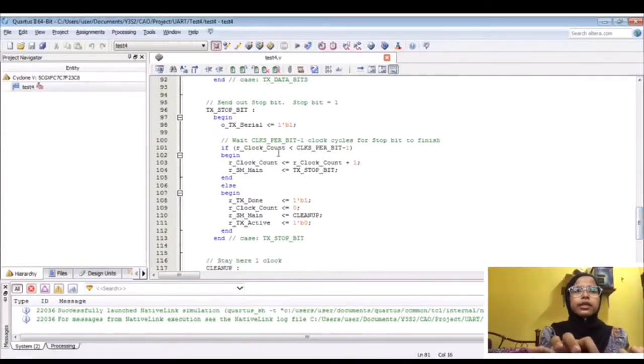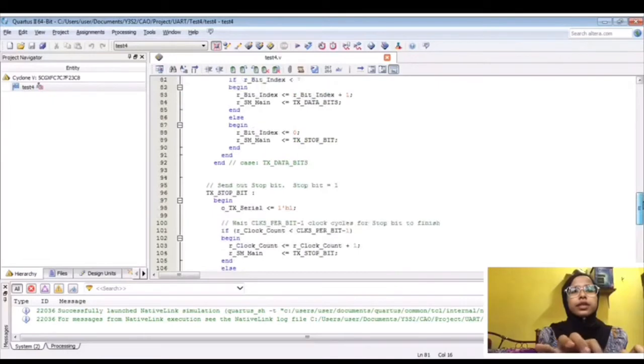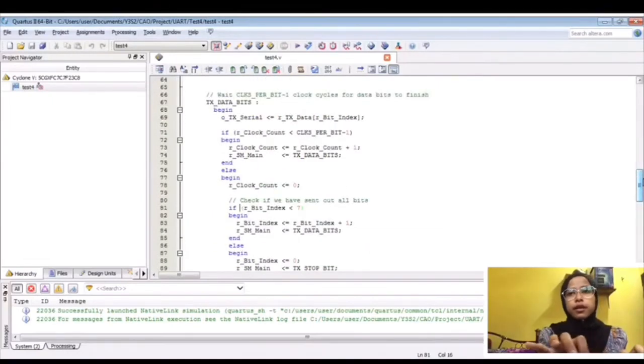Okay, for the stop bit, we want to send out the stop bit. Then we set transmitter serial to 1, and then we wait clocks per bit minus 1 clock cycle for the stop bit to finish to get the output. Then we assign the transmitter active and transmitter done here, and end the module.